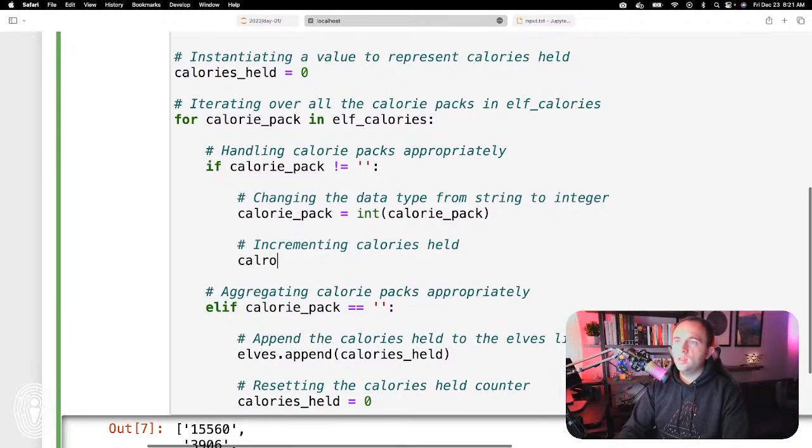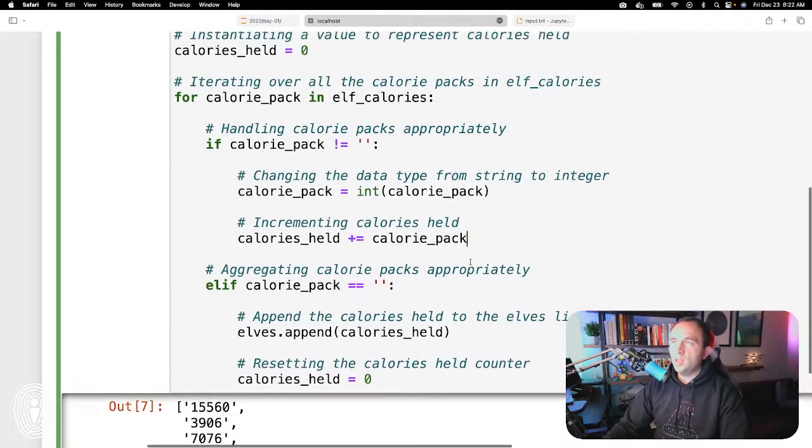You could do calories held equals calories held plus calorie pack. That's the long way to do it. I prefer the shorthand, which is calories held plus equals. That's basically saying I want calories held to equal this plus whatever this is.